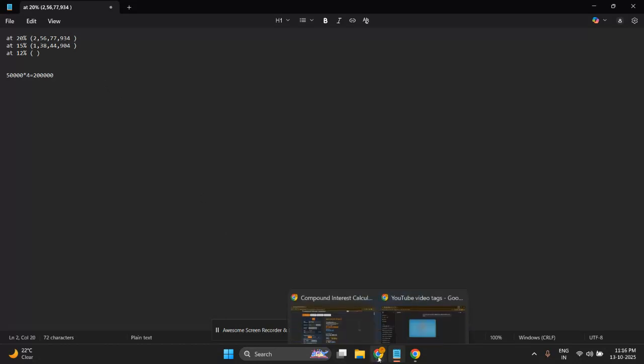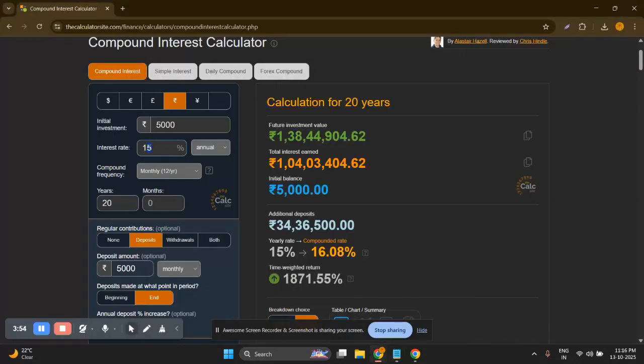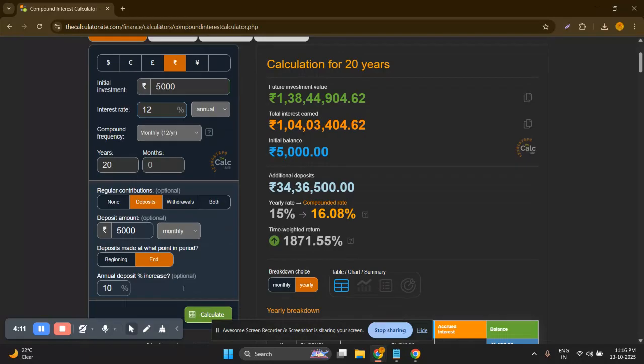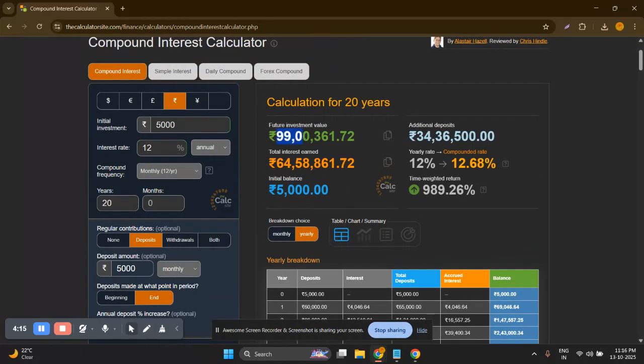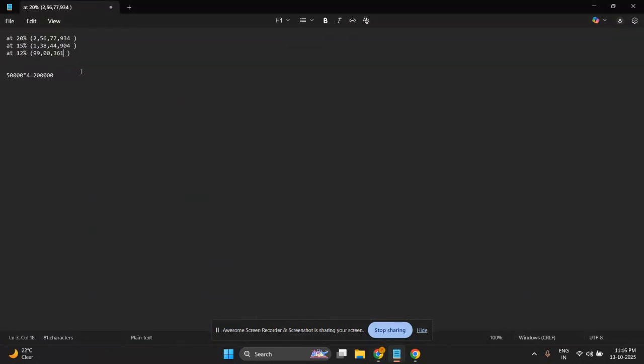And if you invest at a 12% rate, suppose you invested in gold or large cap mutual funds, where you do not gain that much but still manage to gain 12% return, you will secure around 99 lakh rupees, or 1 crore we can say, in 20 years.